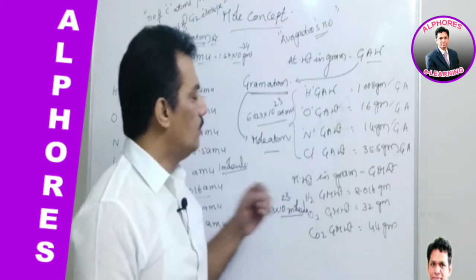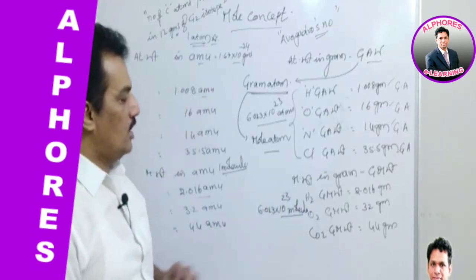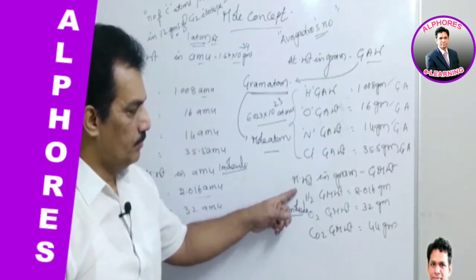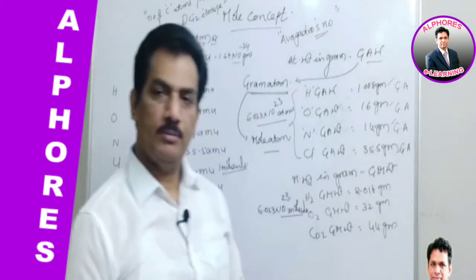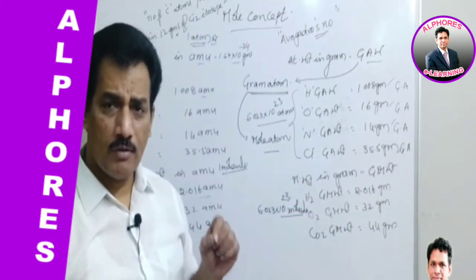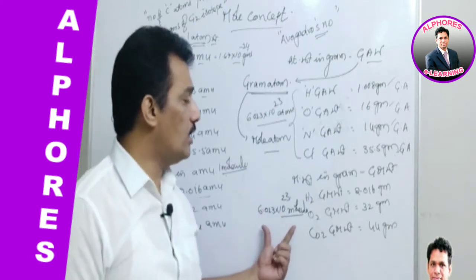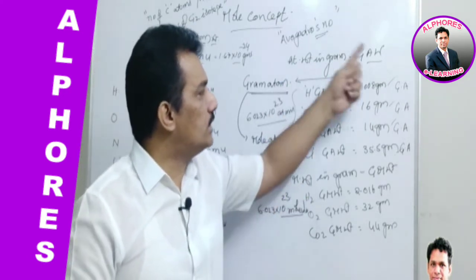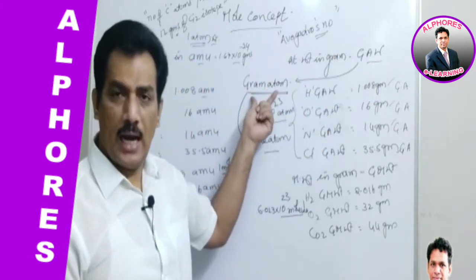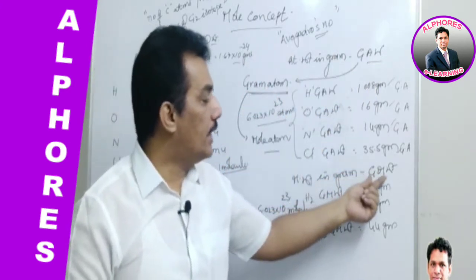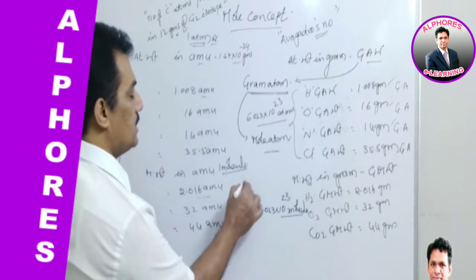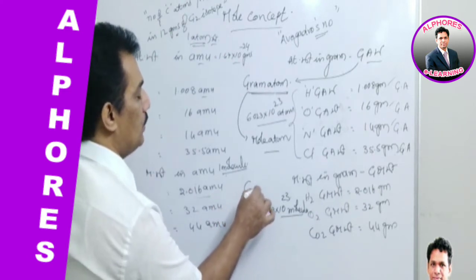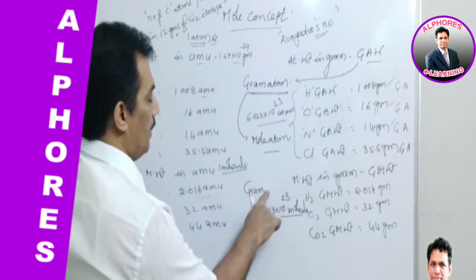Clear? And now coming to molecular weight. In terms of molecular weight, the gram molecular weight possesses Avogadro number of molecules. Clear? And similar to this, where gram atomic weight is considered as gram atom, here gram molecular weight is considered as gram molecule.